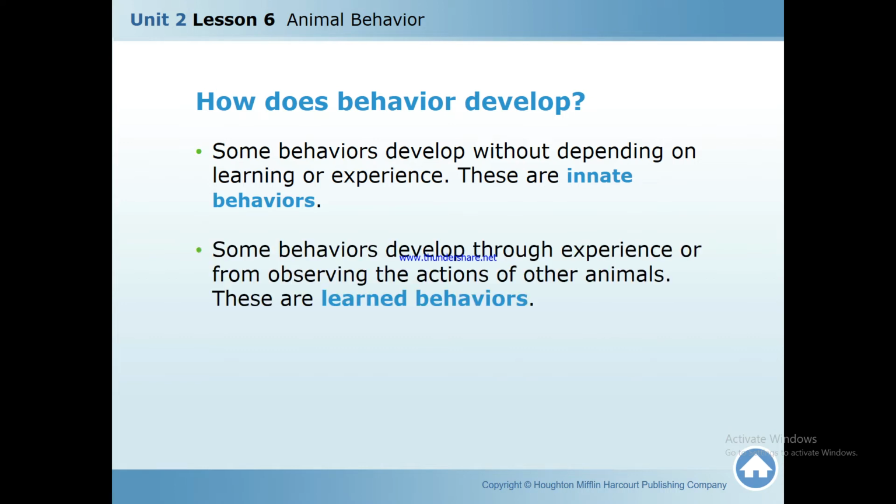And the learned behaviors, it's by parenting or by your friends, by people around you, by looking at things in the environment. Animals learn by observing the actions of other animals. This is what we have learned in our last class.